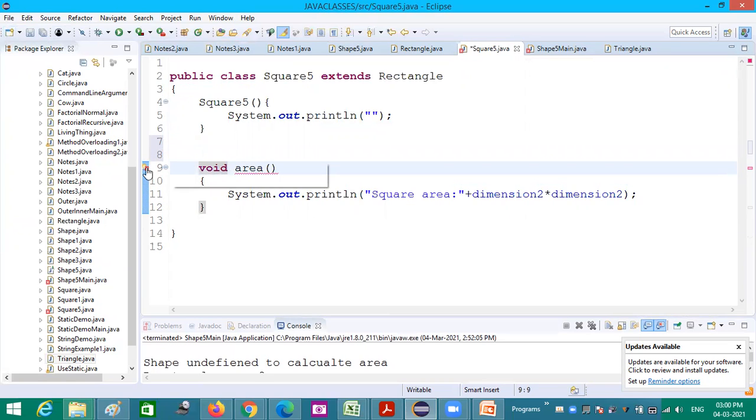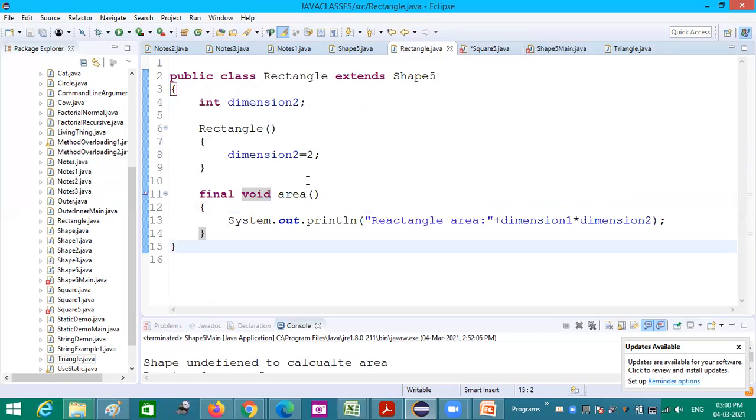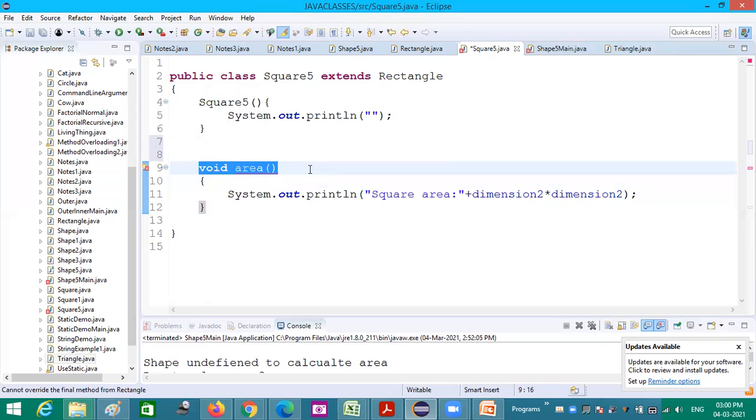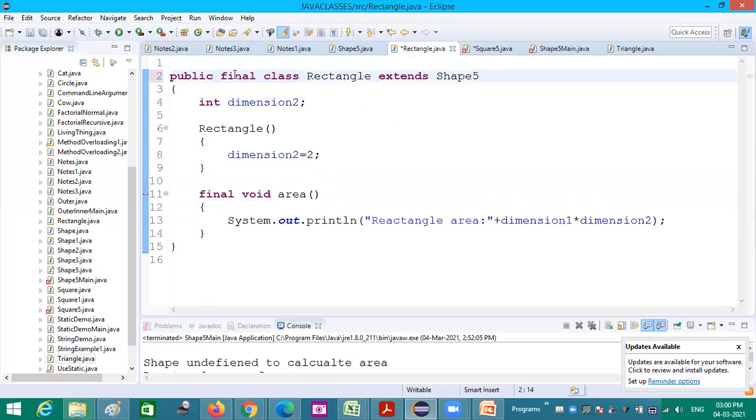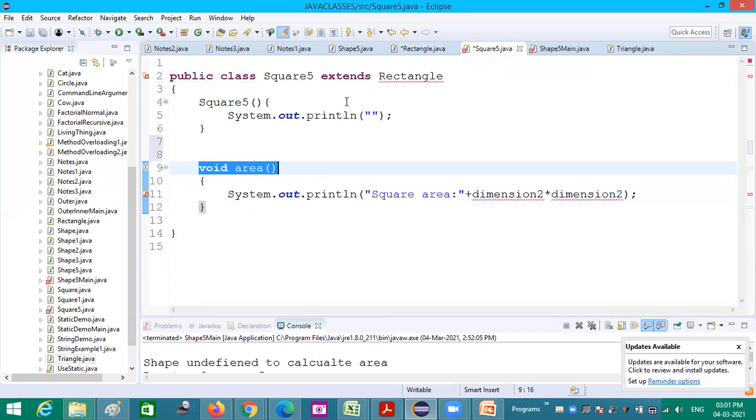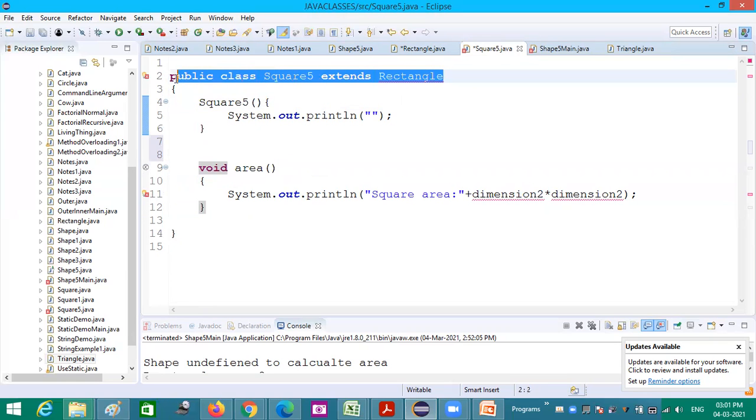Actually, final classes cannot be inherited. Okay. Final classes cannot be inherited. Final methods cannot be overridden. So that also I'll show. When I make final void area, it is reporting an error here. I cannot extend this. Okay. And if I make the rectangle class itself final, public final class rectangle, then you could see another error is coming: I cannot extend the rectangle class. So this makes an error.